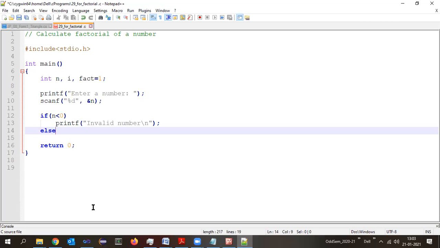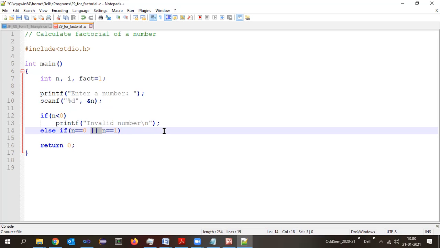Like else if, if the number n is equal to 0, or if that n is equal to 1, right? What I want to do now is check whether that number is 0 or 1. How will the program come to know? Based upon this particular condition. If n is equal to 0, or, this is logical or, n equal to 1.